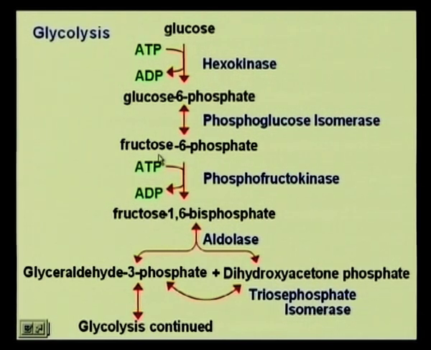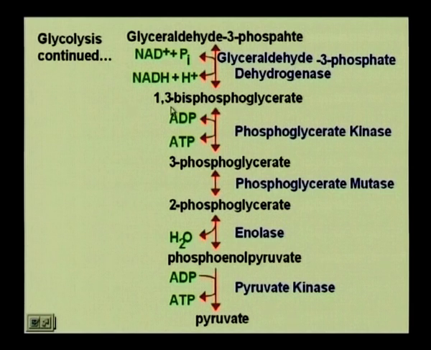The fructose 6 phosphate then went on to form fructose 1,6 bisphosphate, where we required another ATP to be broken down, and the enzyme used there was another kinase, this time phosphofructokinase. After this step, we have aldolase come into the picture, going to lose the phosphate that is attached to the first carbon atom of the glycerate, and you have 3 phosphoglycerate formed.